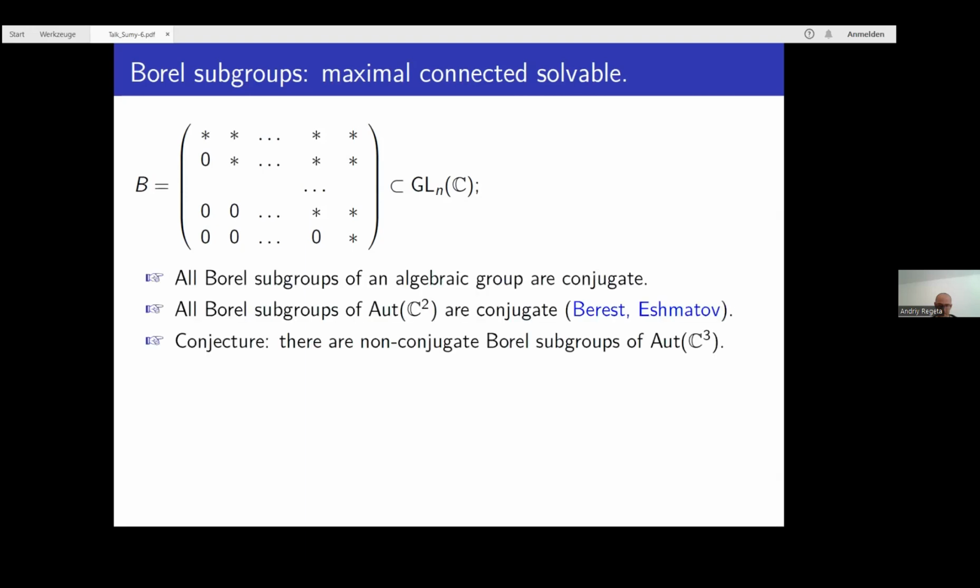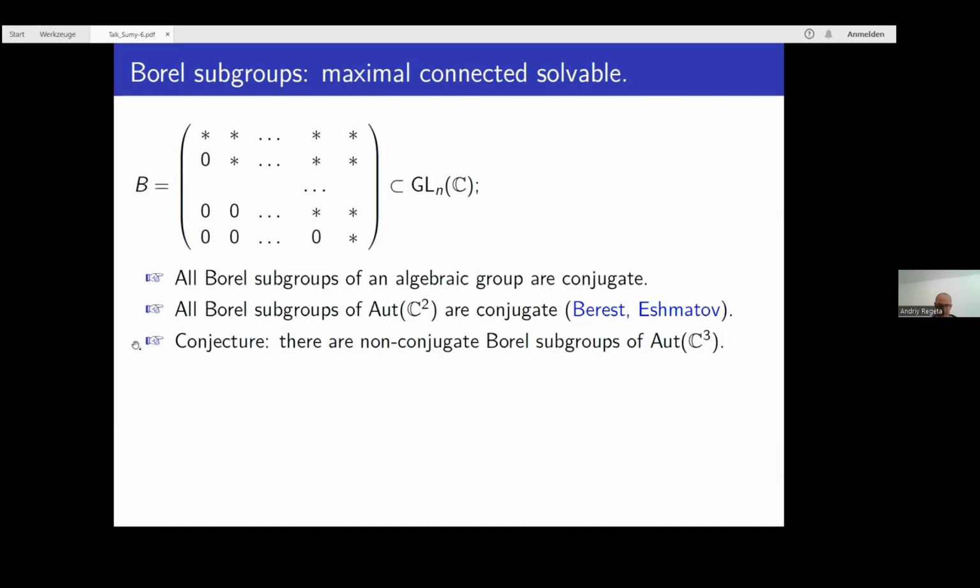It's a classical result that all Borel subgroups of an algebraic group are conjugate. And actually, we also know this in the two-dimensional case. So in Aut C2, all Borel subgroups are conjugate. However, it's conjectured that in the three-dimensional case, it's not the case anymore.